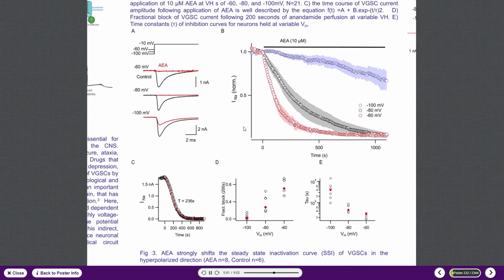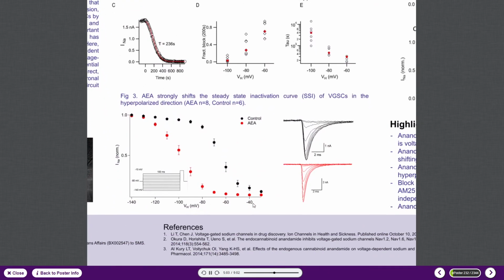Okay, so moving on to figure 3. What's the idea here? Well, because these channels become inactivated during long periods of depolarization, a different fraction of channel states will exist at a given membrane potential. So we employed an experiment to ask how anandamide changes the curve describing the relative sodium current in response to a voltage step during these periods of depolarization.